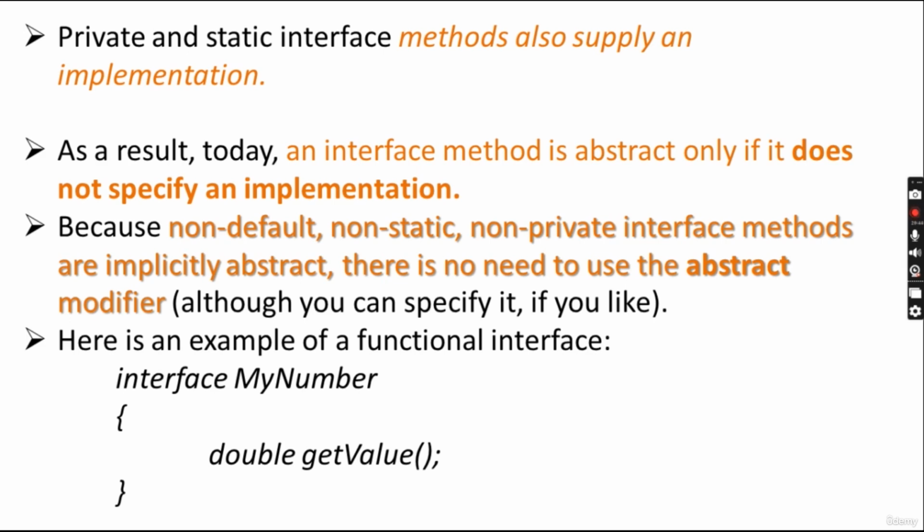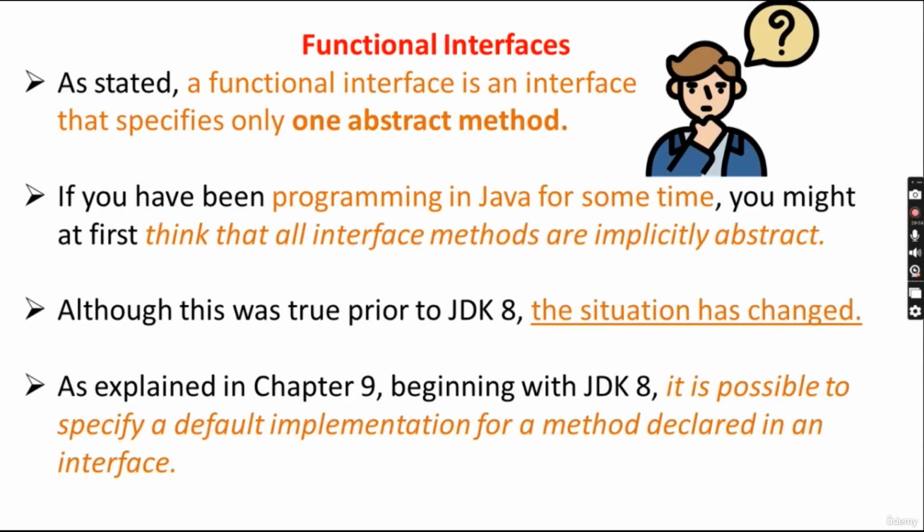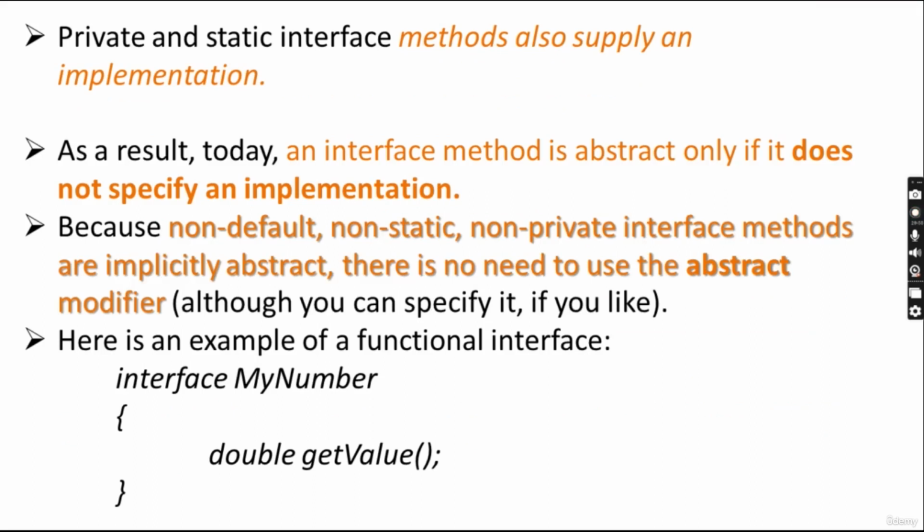Here is an example: interface MyNumber, double getValue. So what is the rule for a functional interface? First of all, it should have only one method, and that must be abstract. All interface methods may be abstract, but there can be a default implementation after Java 8.